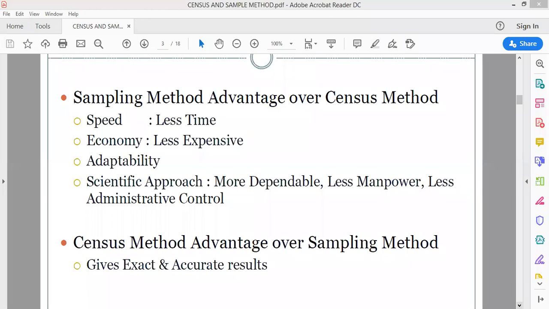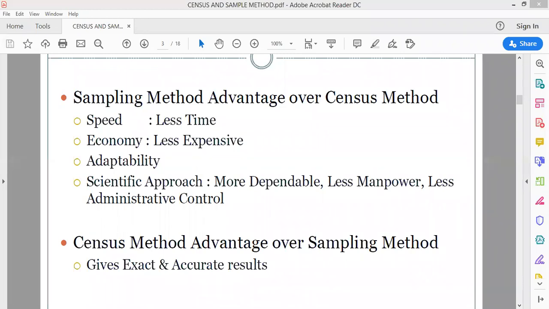Scientific approach. Of course, scientifically also sample method is being found good because it is more dependable. It has less manpower, less administrative control, and ultimately it is less expensive also, less time consuming also.